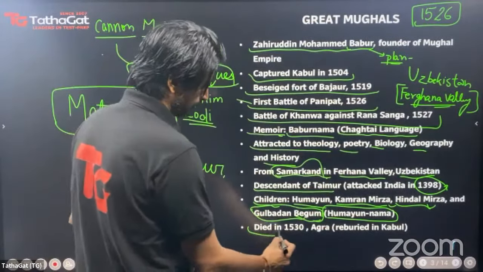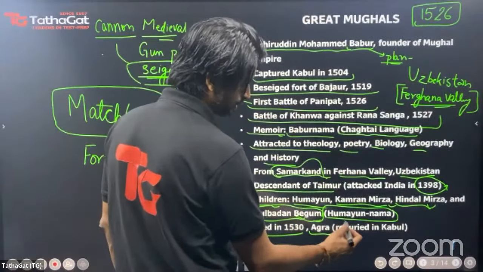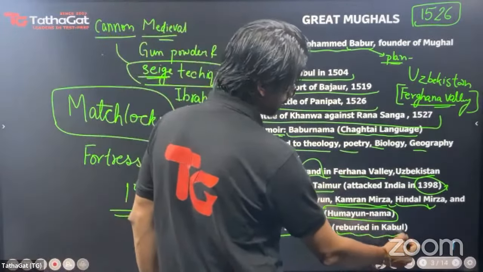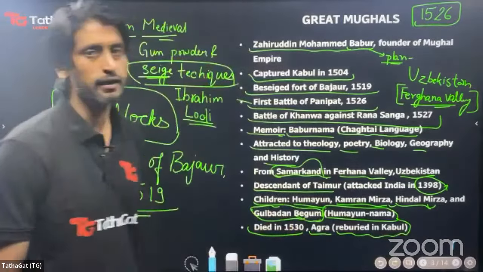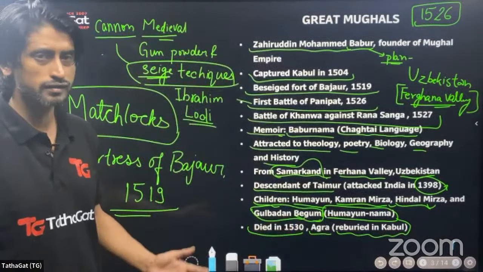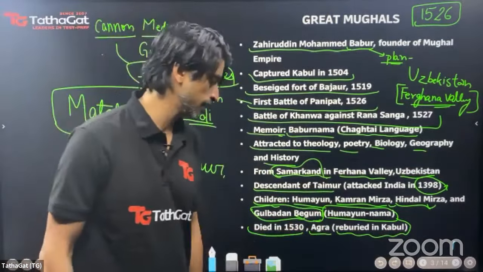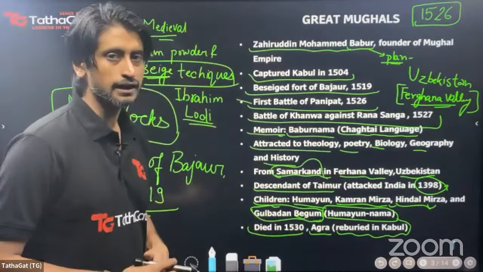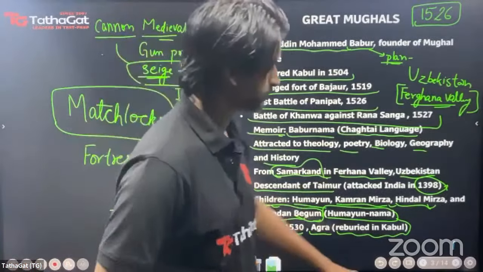And Babur died in the year 1530 in Agra. And what is meant by reburied is that it was his last wish to be buried in Kabul. So he was exhumed and then again buried in Kabul. So he dies in the year 1530, and that is when Humayun will ascend the throne.